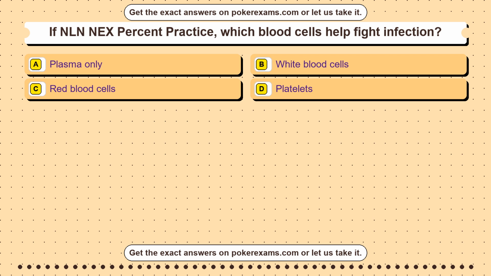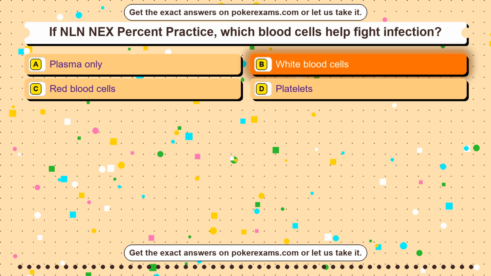Question 20. If GED online practice test, which number is the greatest? Option A, 0.018. Option B, 0.8. Option C, 0.08. Option D, 0.18. The correct answer is option B.